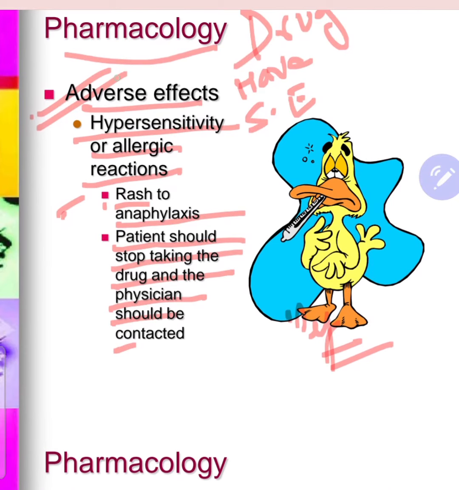What is adverse effect? Every drug has side effects. So what can be the adverse effect of any drug? There are so many. Here we are seeing a few. For example, hypersensitivity or allergic reaction, from simple rash to anaphylaxis. A very high level of sensitivity or allergic reaction is called anaphylaxis. In that condition, the patient should stop taking the drug immediately, and the physician should be contacted at the earliest.